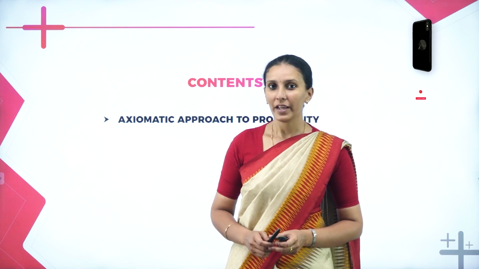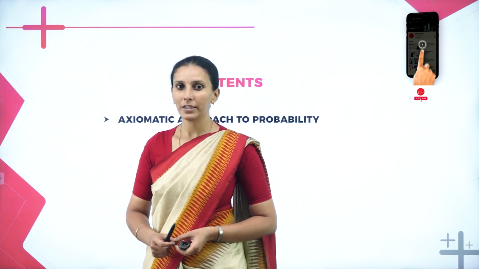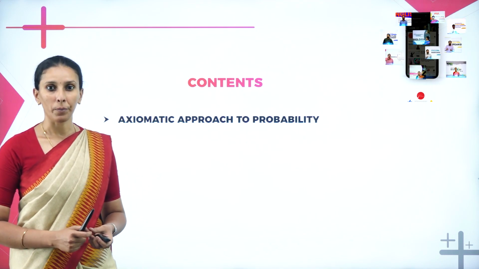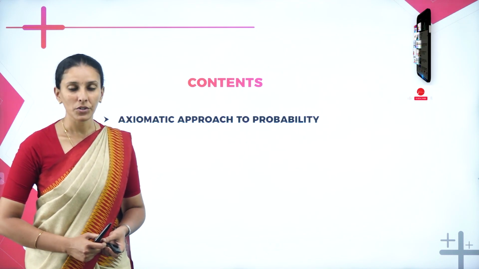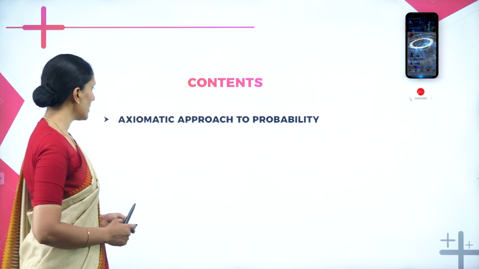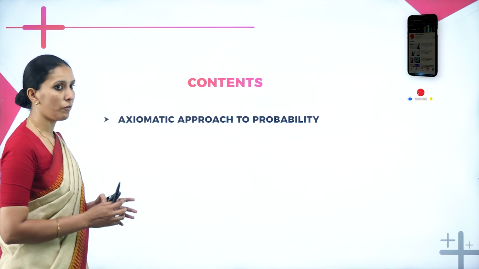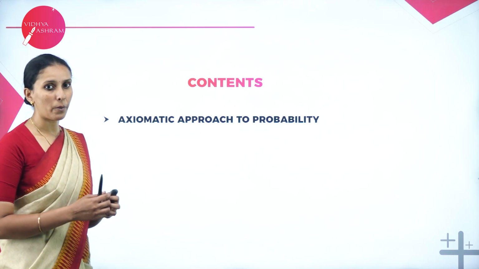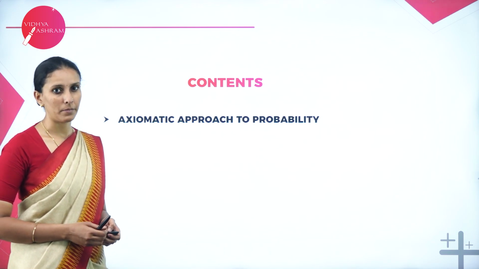So last session we have learned about the probability of certain events. Now we will learn about how to measure the probability of those events which we have learned earlier. So in this session we will learn the definition of probability through the axiomatic approach. Also we will find the probability of certain random experiments.